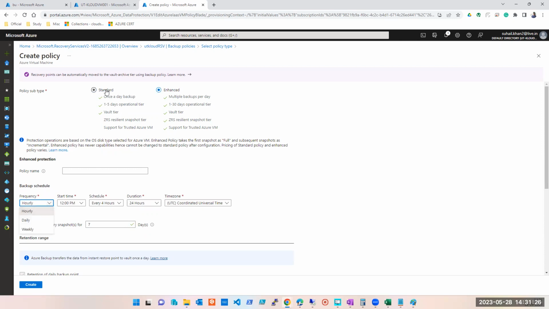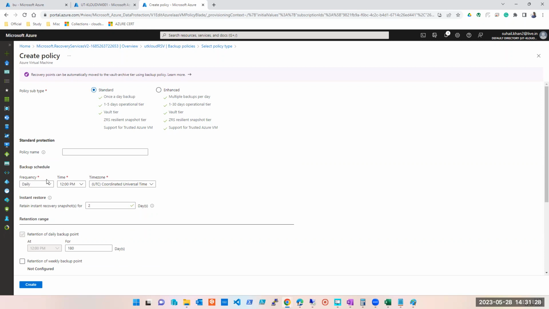ये hourly वाला option नहीं है आपके standard वाले में. So if a question comes to you that what is the difference between standard and enhanced policy, will you be able to answer, guys? Yes. Okay. One quick question. This was asked in another group. Few of them are there in that group also.